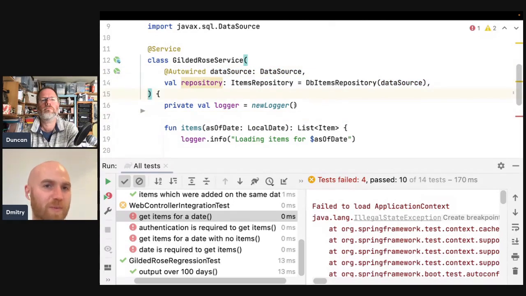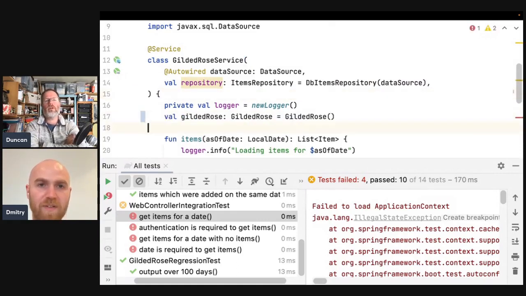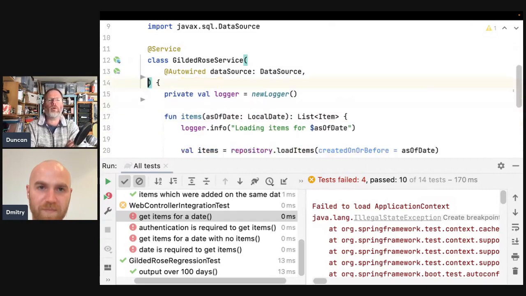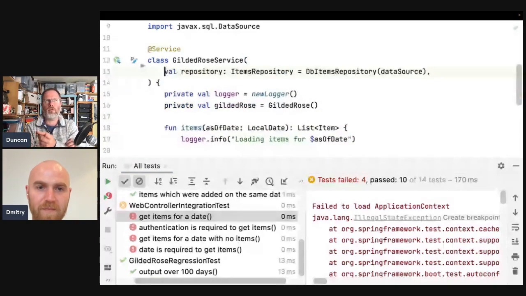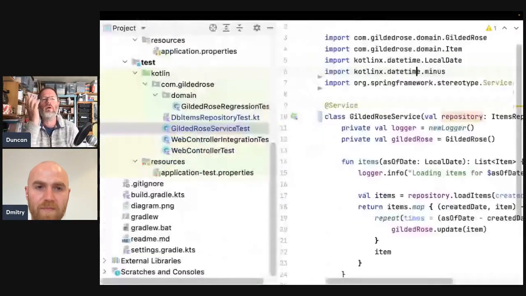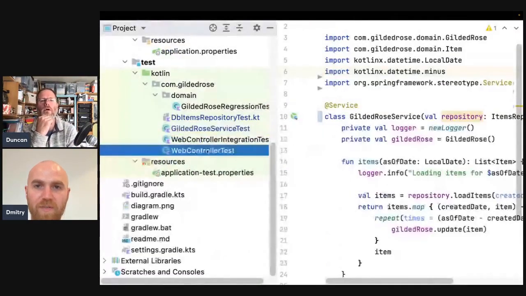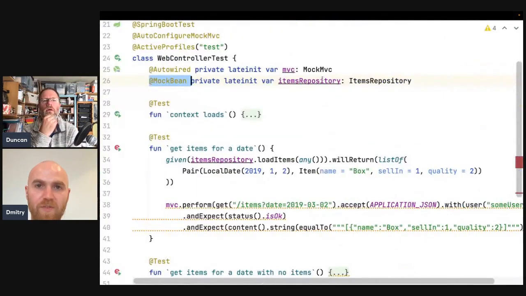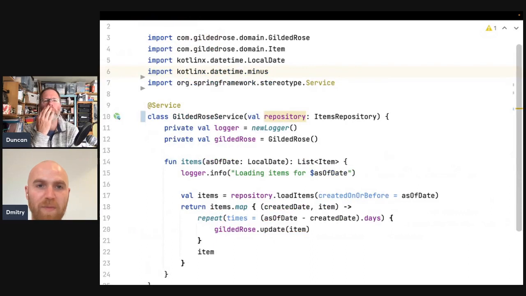Maybe it only auto-wires inside. We know that it needed the Gilded Rose service to be auto-wired somehow, because it was creating one of those with the mock item repository inside it, wasn't it? That was the only way that test worked. So the web controller injects this at some point. Maybe it's even better to make it more explicit, I suppose.